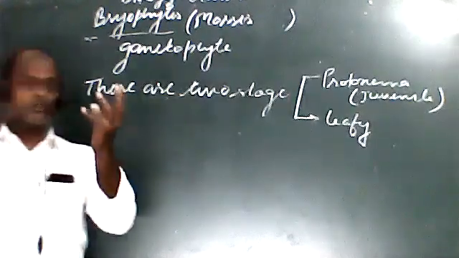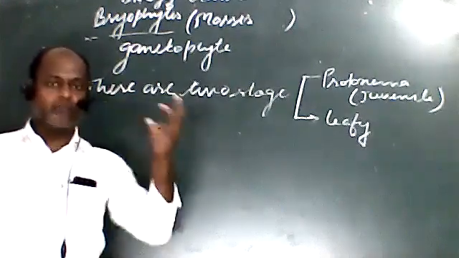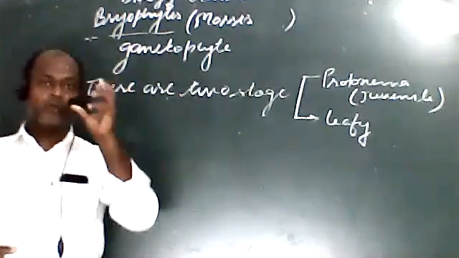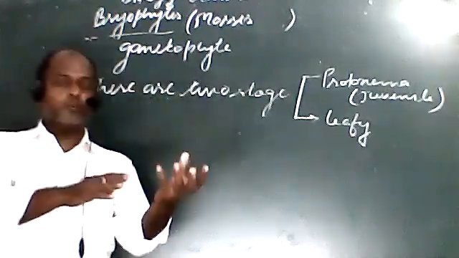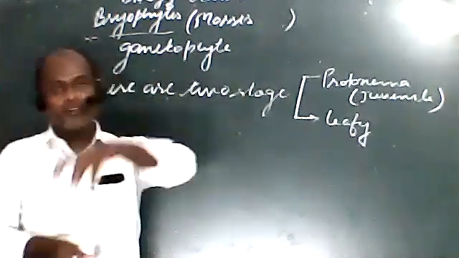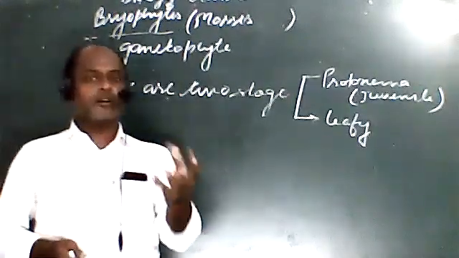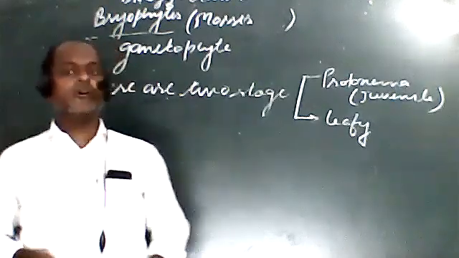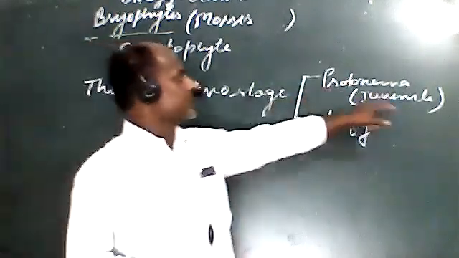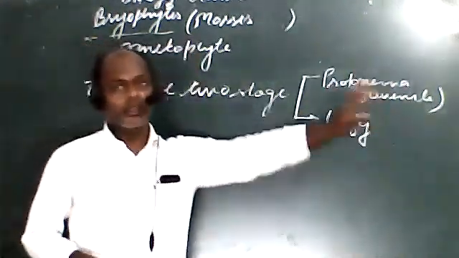When there is the formation of a capsule, as you studied in Funaria and saw in the figure, spores are formed in the capsule. As the spores detach and fall on the soil, when the spores come on the ground, there is the development of the protonema stage, due to which it is called the juvenile stage.